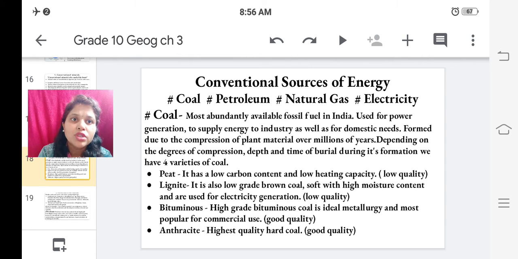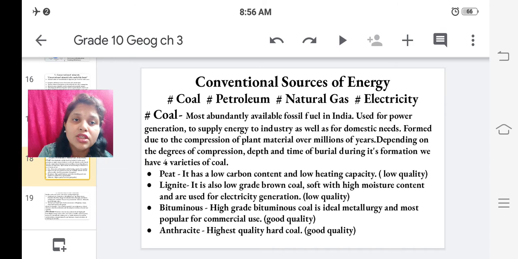Coal, most abundantly available fossil fuel in India. So coal is a fossil fuel which is abundantly available in India, used for power generation to supply energy to industry as well as for domestic needs. We know what coal is used for. It is formed due to compression of plant material over millions of years.